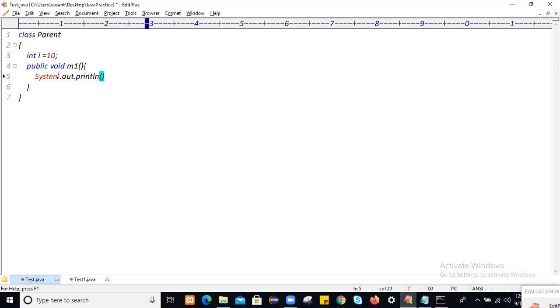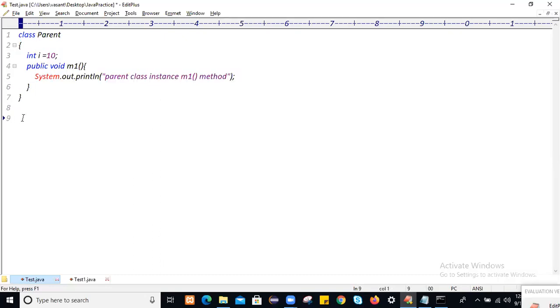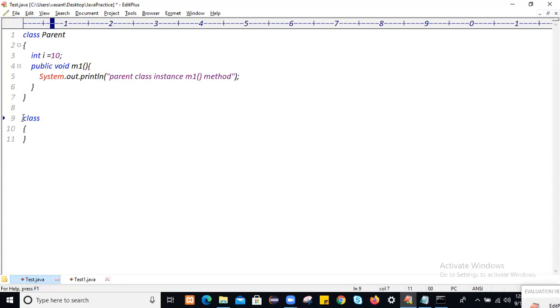So this is my parent class instance m1 method. If you extend this class, this is called an example of single level inheritance. We are going to extend the parent class.